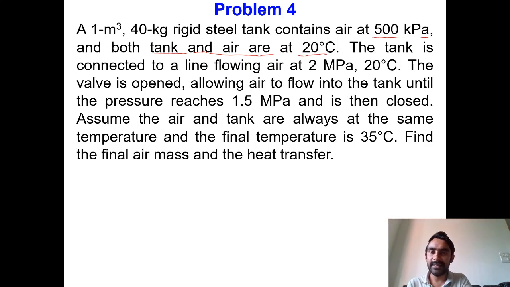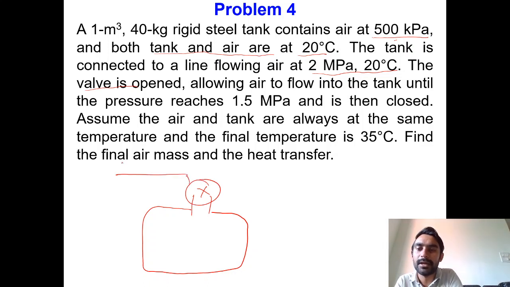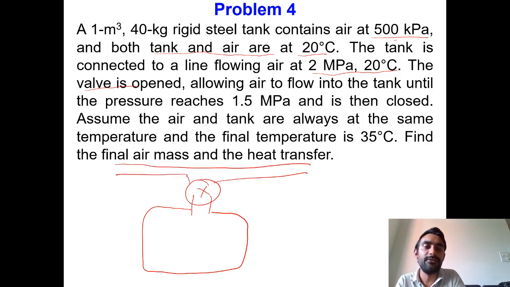Now the tank is connected to a line where air is flowing at 2 megapascal and 20 degrees Celsius, and the valve is opened. So what will be happening? Now inside the tank the pressure is 500, and the pressure in the pipe is 2 megapascal. So basically you are having a tank something like this, and here you are having some valve, and above you are having some line of air.